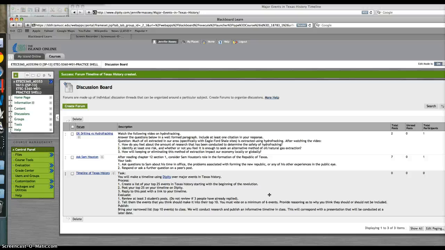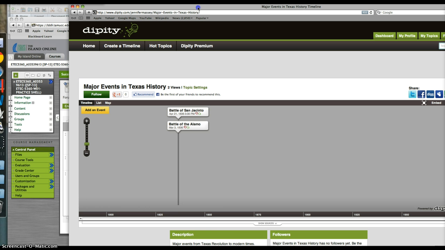So a little bit on Dipity. I have made a really informal timeline. It only has 2 events, to show kind of what I'm looking for. So these are 2 of their things.